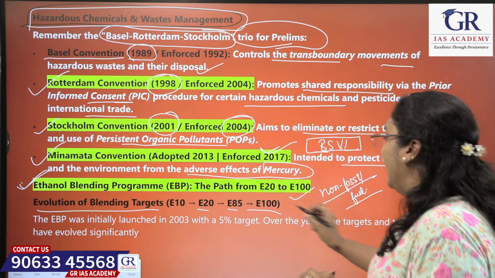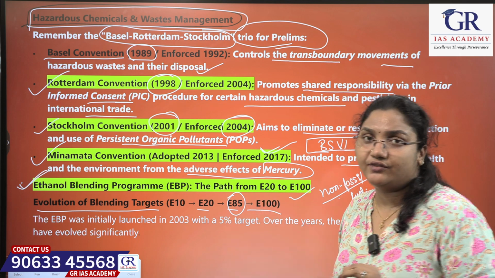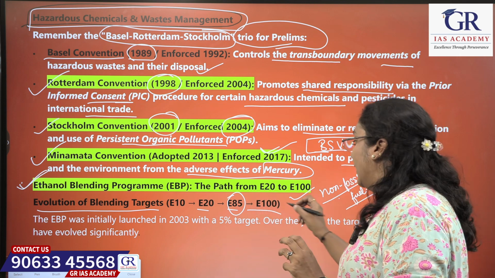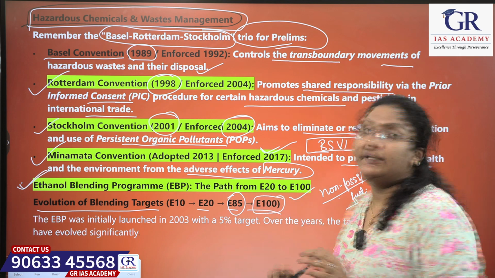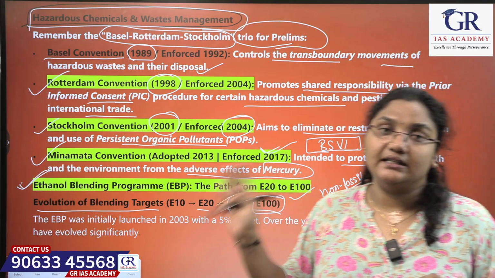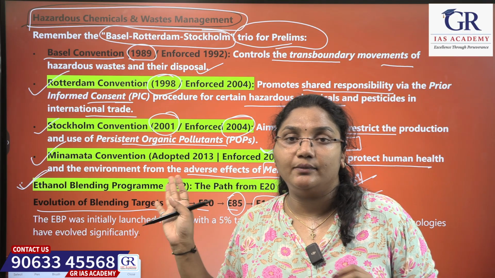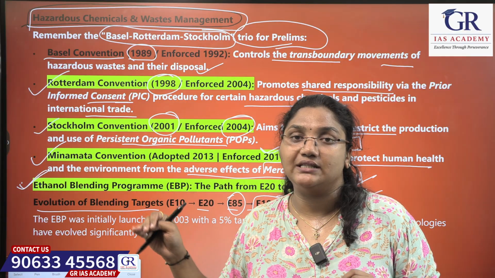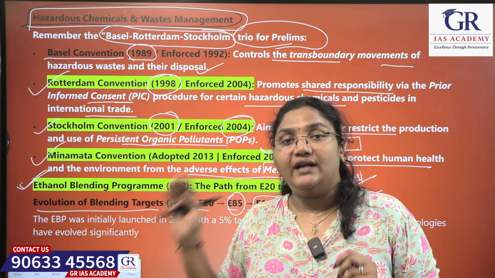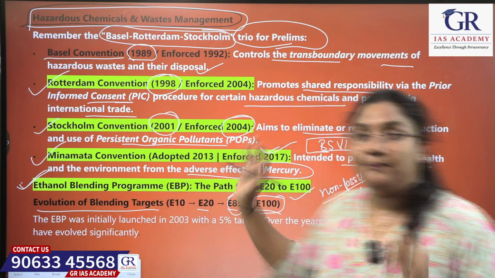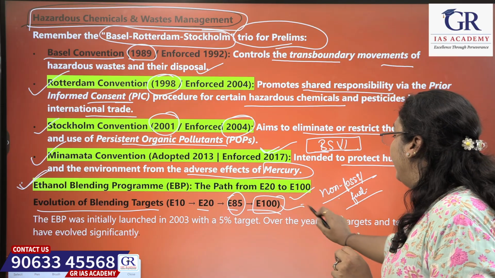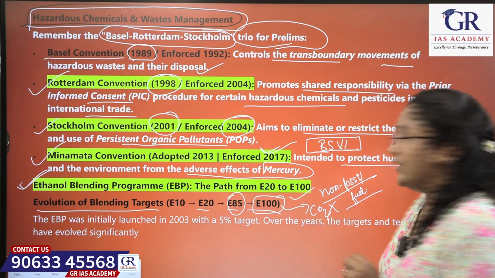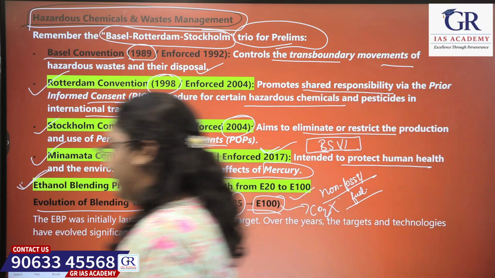In the same way, E85 is 85% of ethanol with the remaining percentage of petrol, and E100 is the main target where 100% ethanol, not using any petrol, by using only renewable and non-fossil fuel substances like ethanol and all, we have to run our vehicles. This is the main aim of India, so that we will reduce the carbon dioxide emissions into our environment.